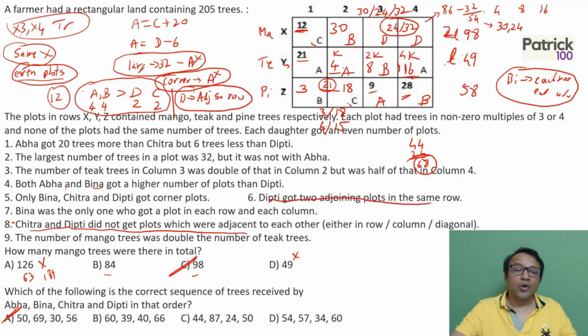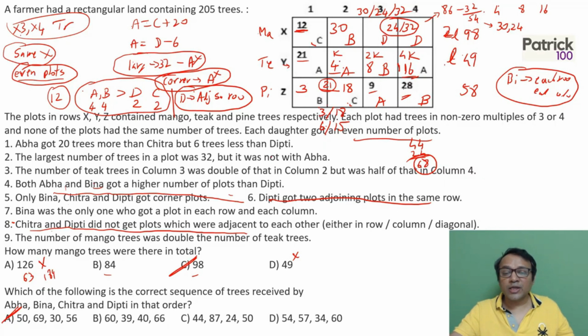That's where you could start, because more information was given about plots. Also, the fact that Abba and Bina got a higher number of plots than Dipti, and they all got an even number of plots, that also helped to get exactly which plot is got by whom. We get the complete data.